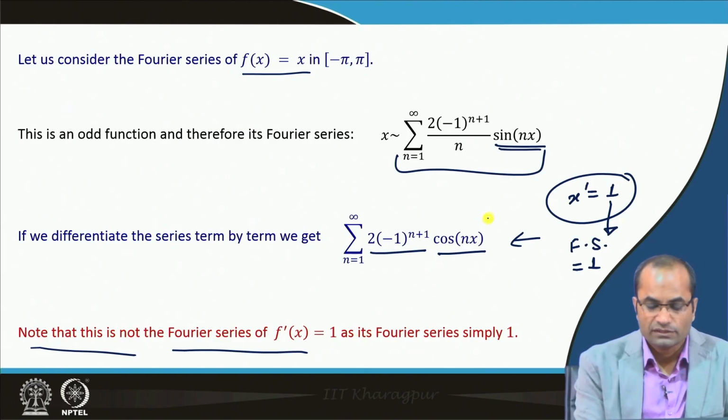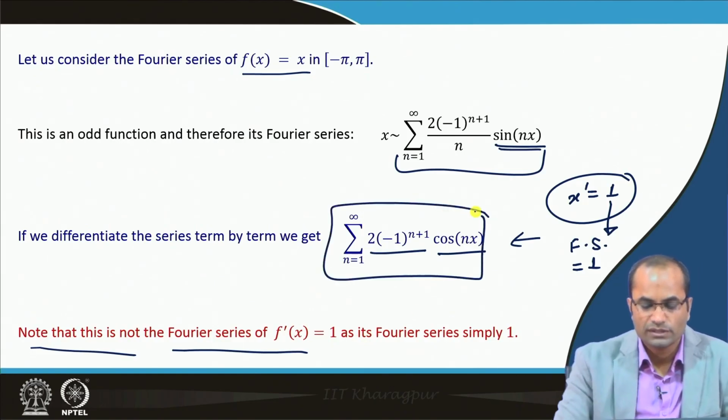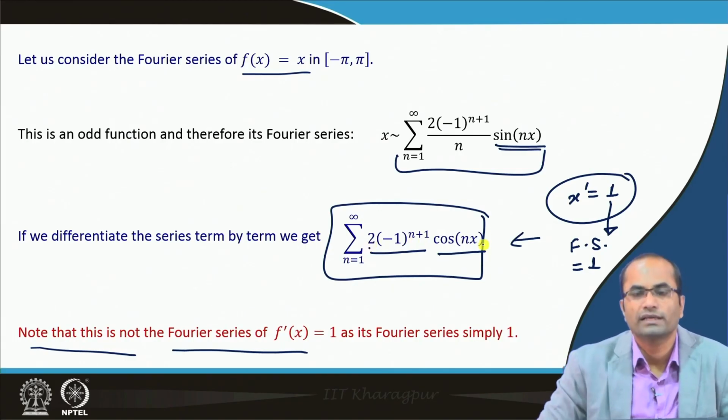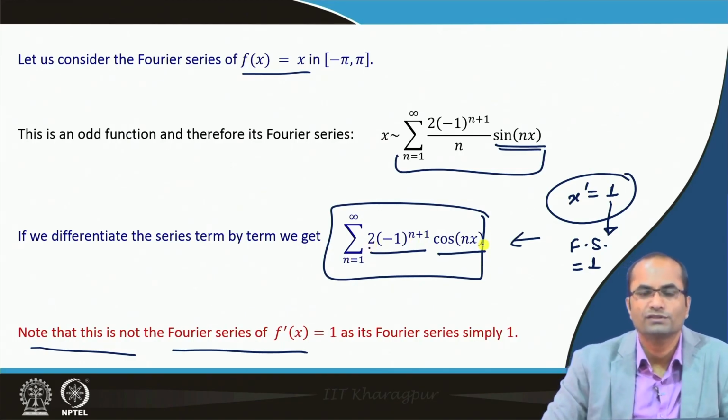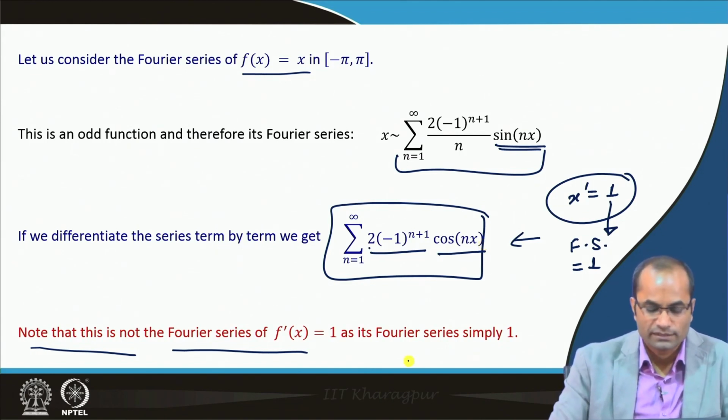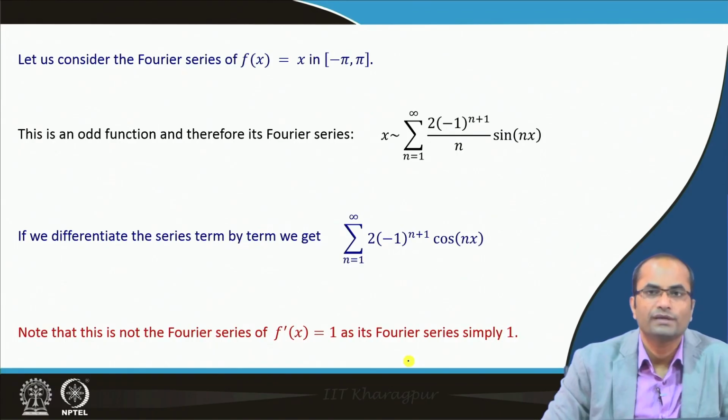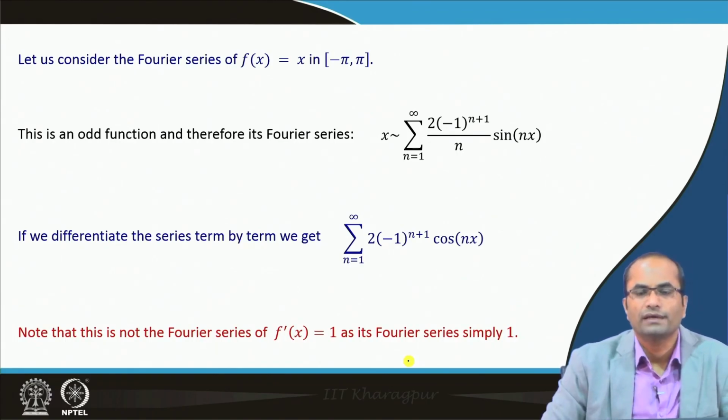So, definitely this new series which we see here, minus 1 power n plus 1 and 2 times cos nx, cannot be the Fourier series of 1, because the Fourier series of 1 is simply 1. So, hence in this simple example we have seen that term by term differentiation does not lead to the Fourier series of the derivative of the function.